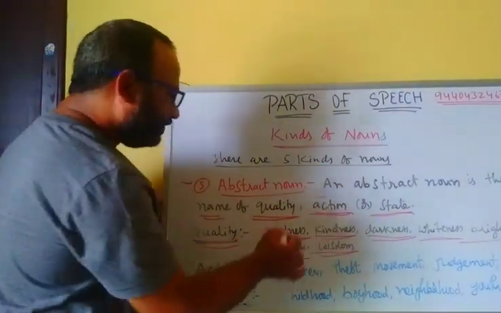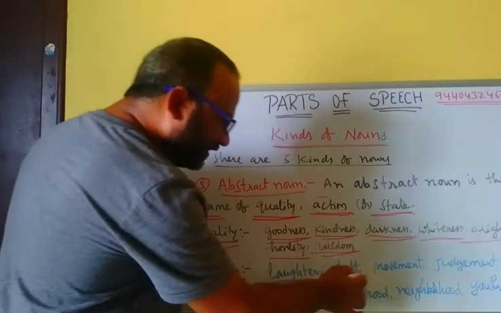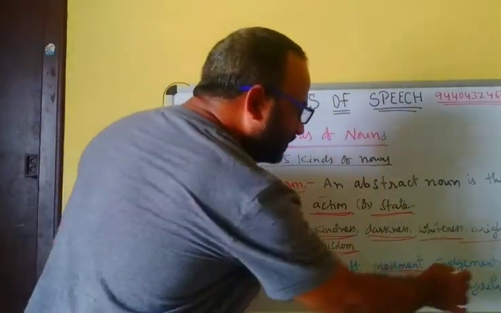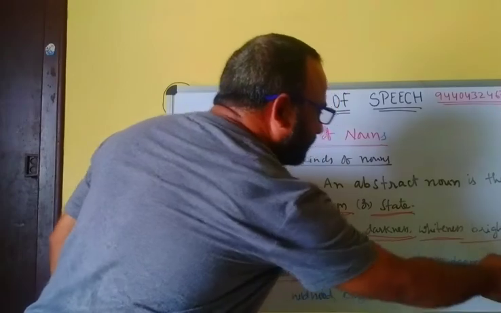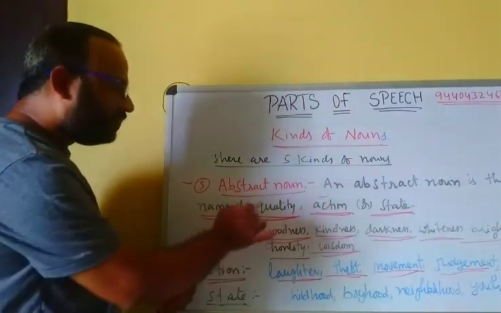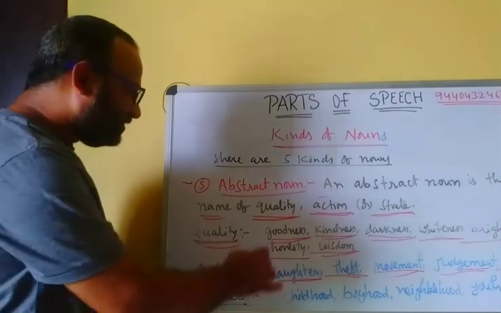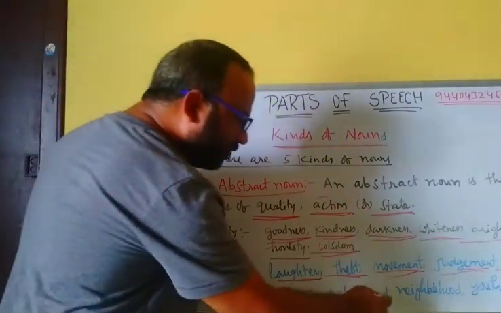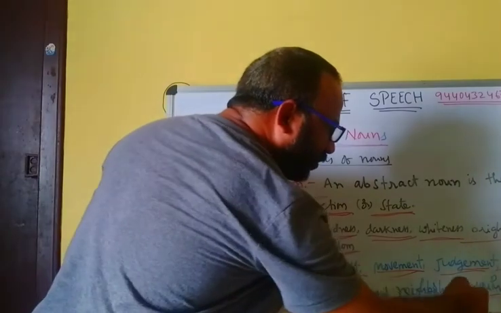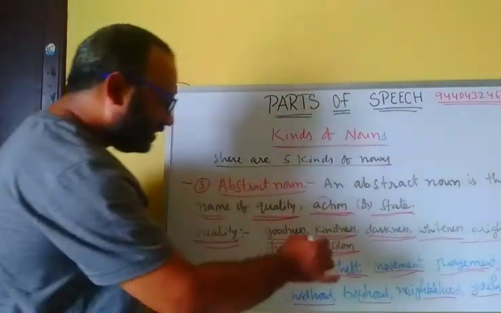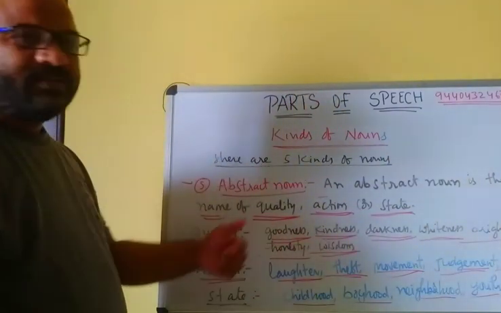Second one, action: laughter, theft, movement, judgment, hatred. These are called actions of a thing. Now the third one, state: childhood, boyhood, neighborhood, youth, sleep. These are called states of a thing.